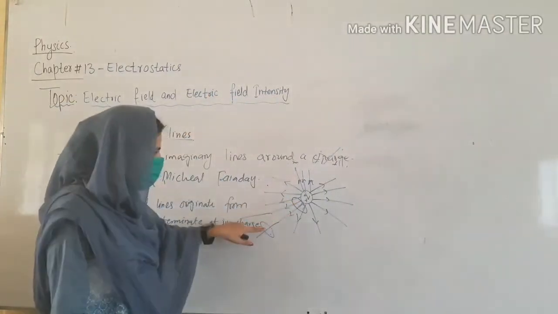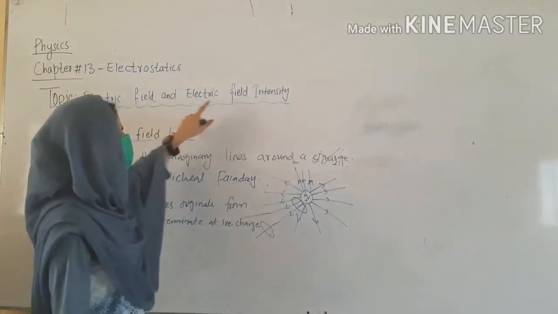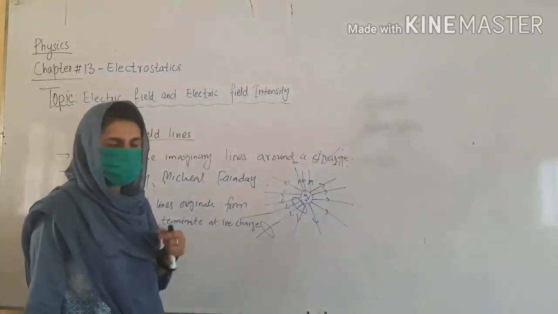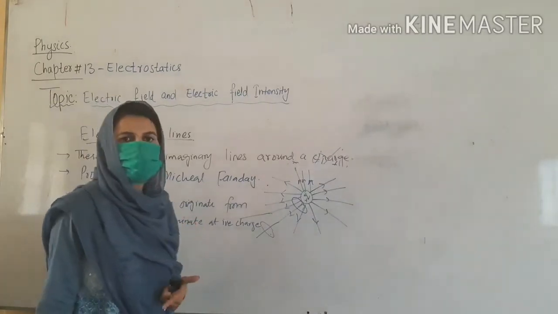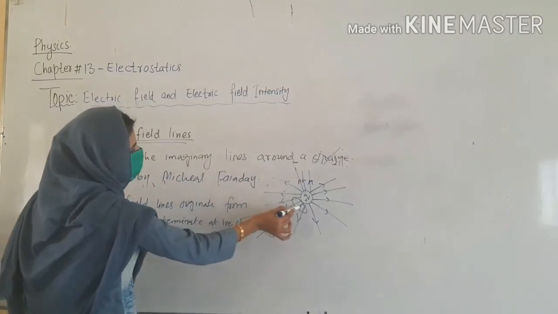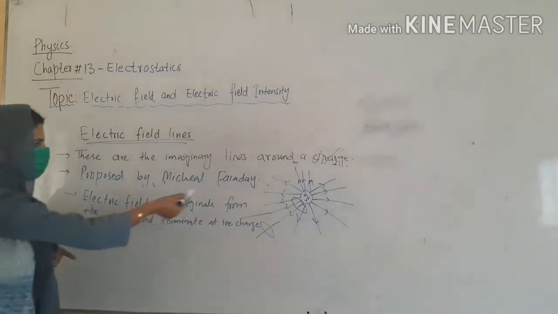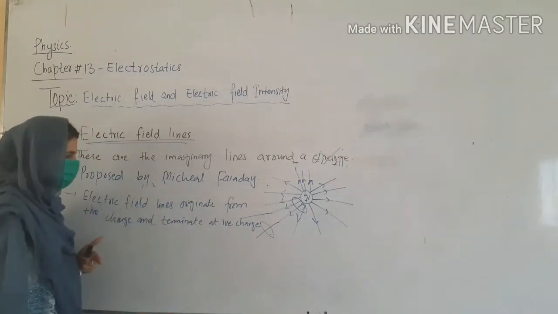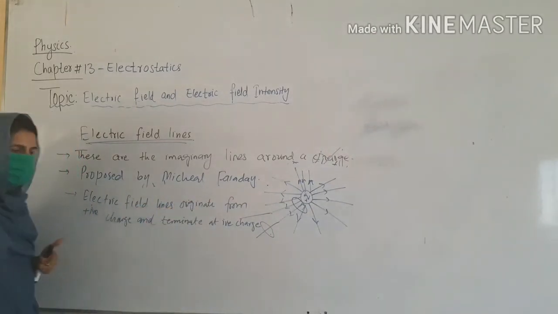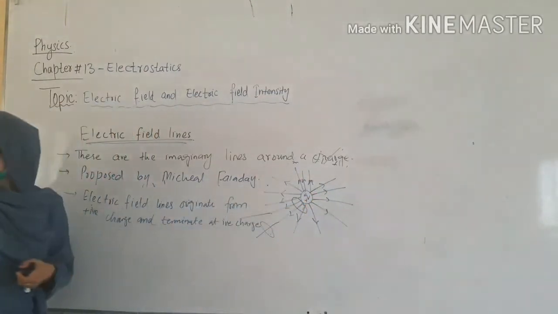As we move away from the source or charge, the electric field strength or intensity decreases. So the number of electric field lines gives you the strength of the electric field intensity. Is it clear? And the direction is shown by the arrowhead. Is it clear now?